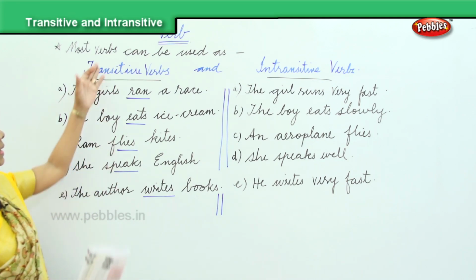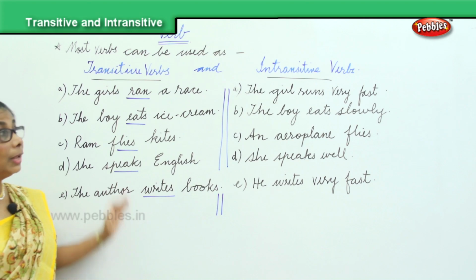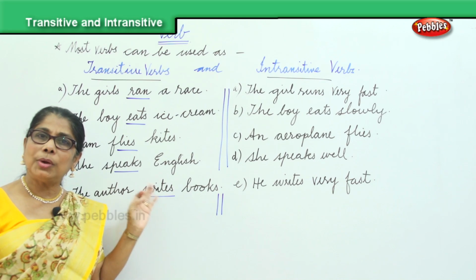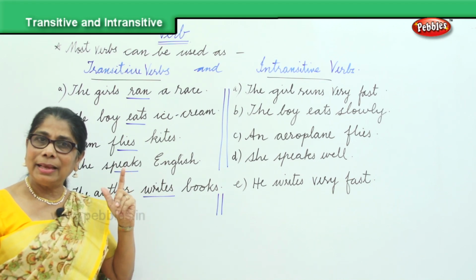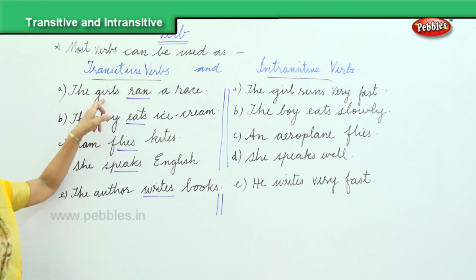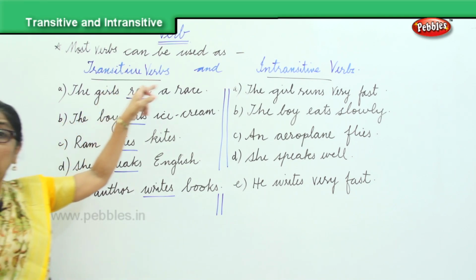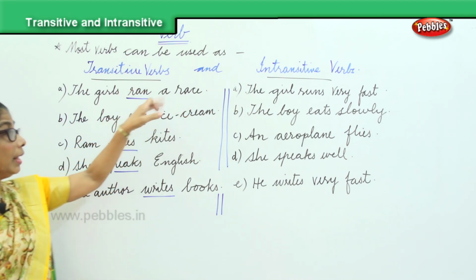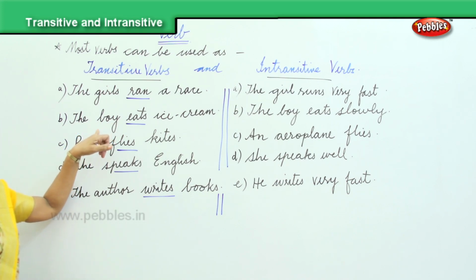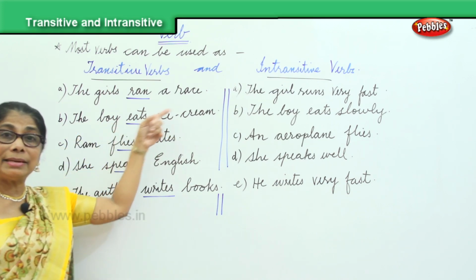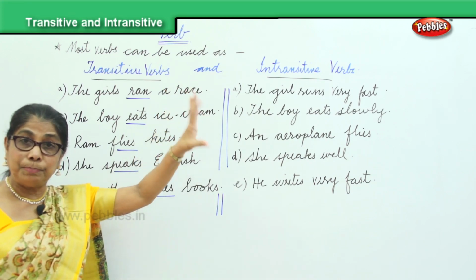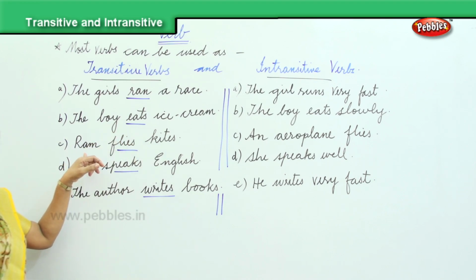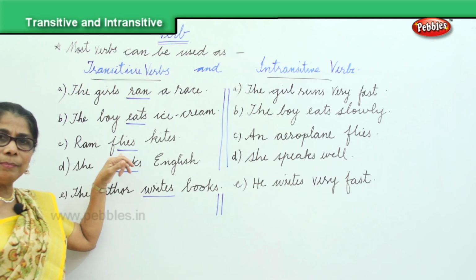Here, in transitive verbs, we learned that it needs an object to complete, to make sense. The subject, girl, needs an object to complete the verb ran. So she ran a race. The subject, the boy, needs an object, ice cream. He eats an ice cream. Ram, the subject, he flies something.